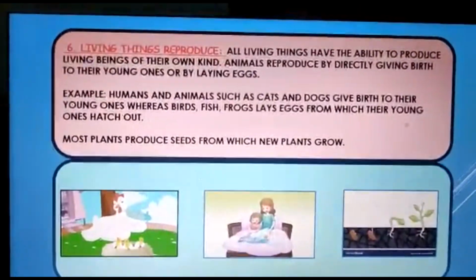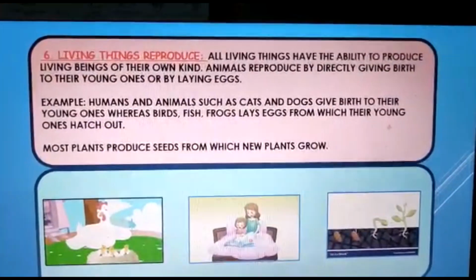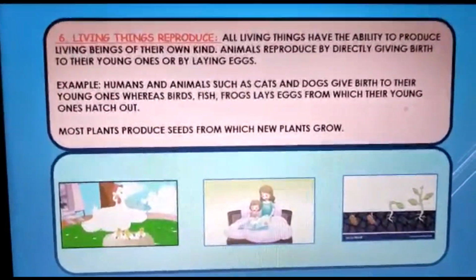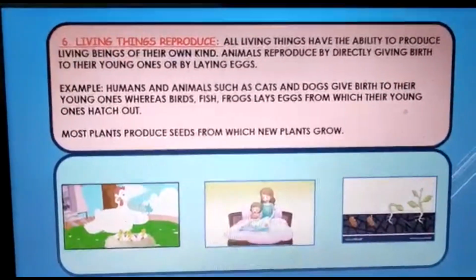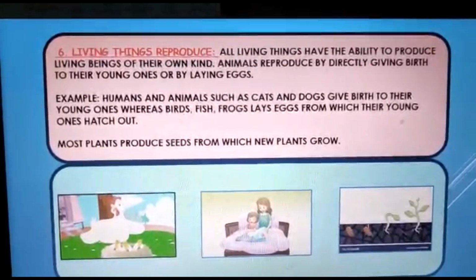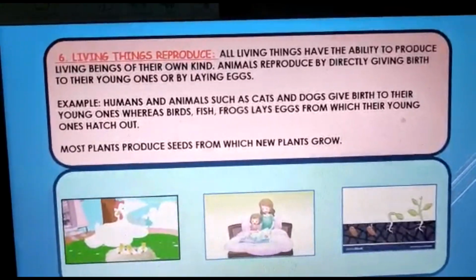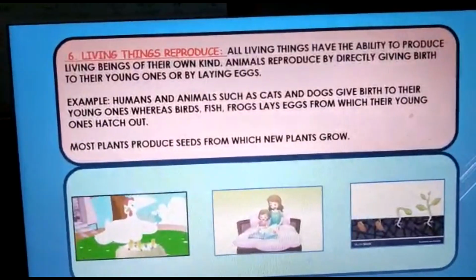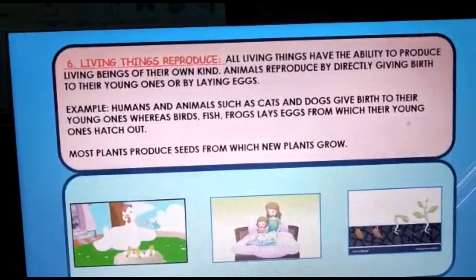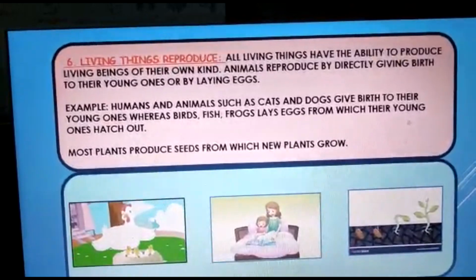Living things reproduce. This point is very important, children. So what is the meaning of reproduction? It means the ability to produce living beings of their own kind.